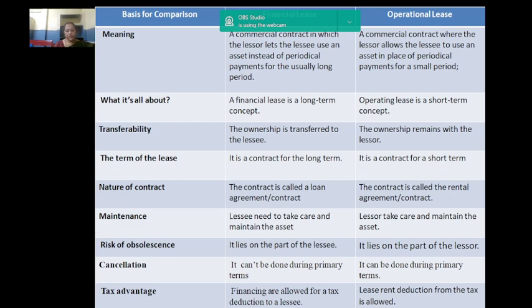Tax advantage. Financiers are allowed a tax deduction for a lease in financial lease, whereas in operational lease, rent deduction from the tax is allowed. According to the purchase option, the lessee gets an option to purchase the asset. In an operating lease, the lessee is not given so.